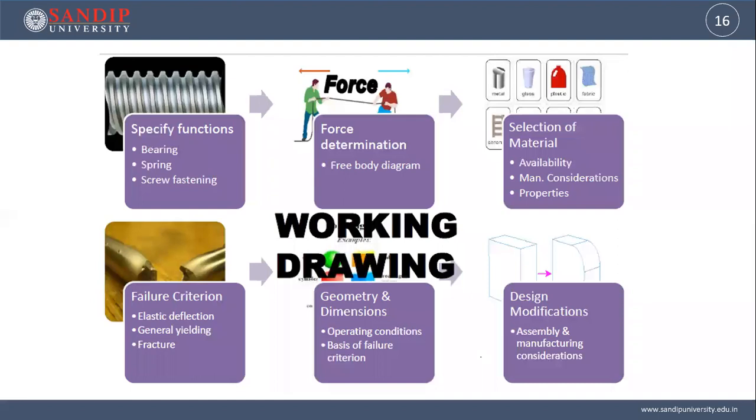For a spring, whether it is a tensile spring, compression spring or torsional spring. So what type of forces are coming? We need to draw the free body diagram by giving the constraints. It is fixed at this end, it is free at this end, it is having this much torque, or it is having this much force. So the free body diagram is determined to get the stresses coming at different areas. Then once it is there, selection of material. So depending on the